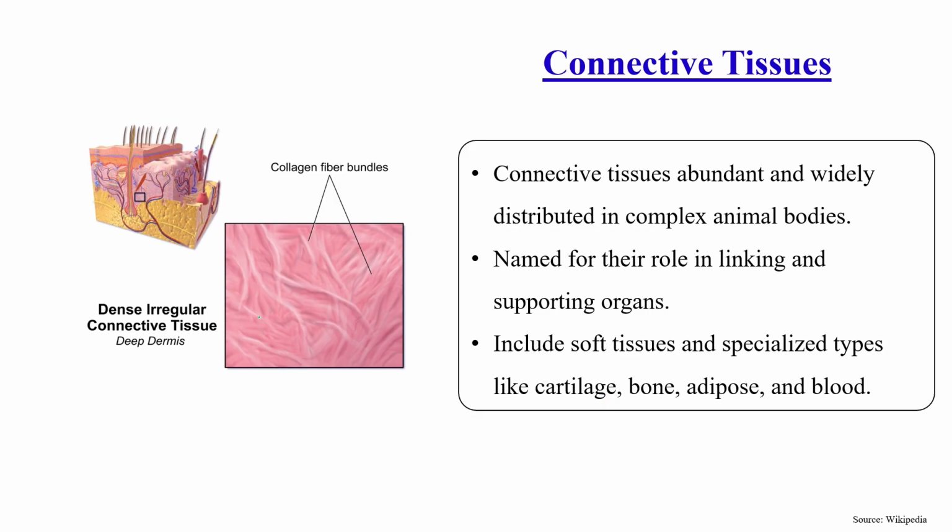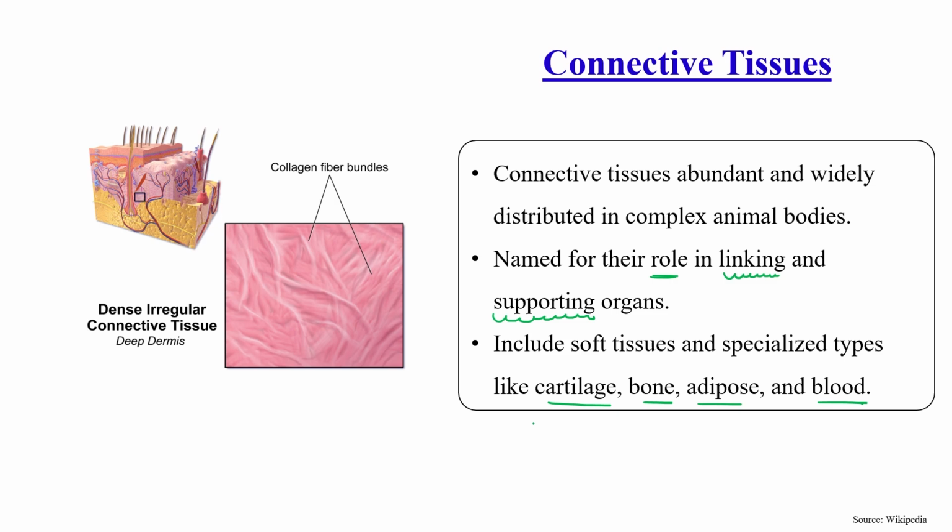Now let's discuss the second type of tissue, that is connective tissue. This connective tissue is present in abundant amounts in our body and is widely distributed. It is named for its role in linking; connective means linking and supporting the organs. It includes soft tissue and specialized types of tissue like cartilage, bone, adipose, and blood.